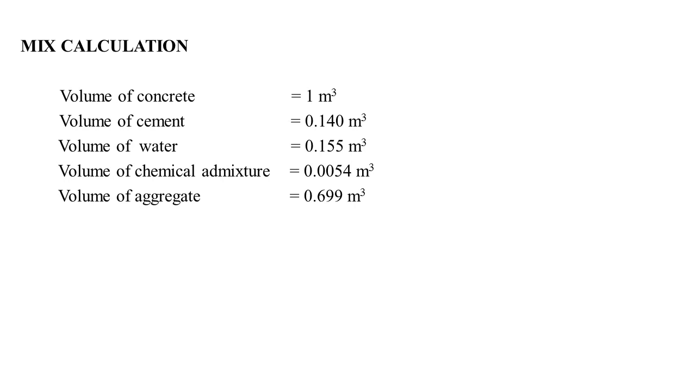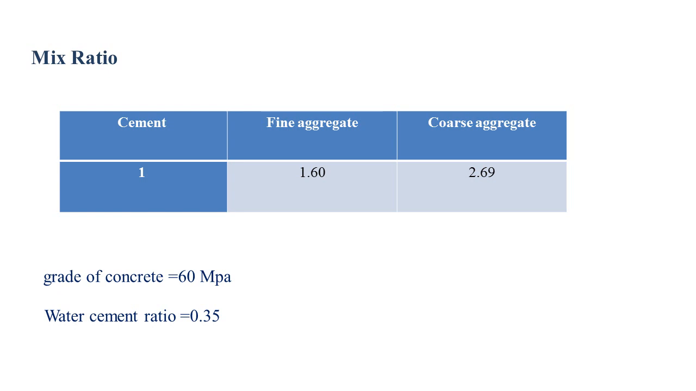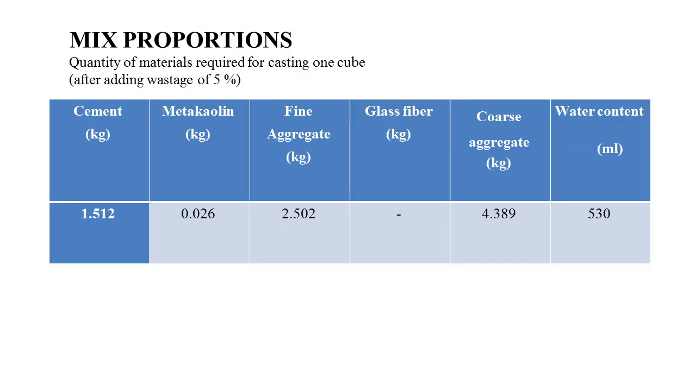Mix calculations. The total volume of concrete equals 1 cubic meter, volume of cement equals 0.140 cubic meter, volume of water equals 0.155 cubic meter, volume of chemical admixture equals 0.0054 cubic meter, volume of aggregate equals 0.699 cubic meter. Mix ratio for cement, fine aggregate and coarse aggregate is 1 : 1.6 : 2.69. Water-cement ratio is 0.35.